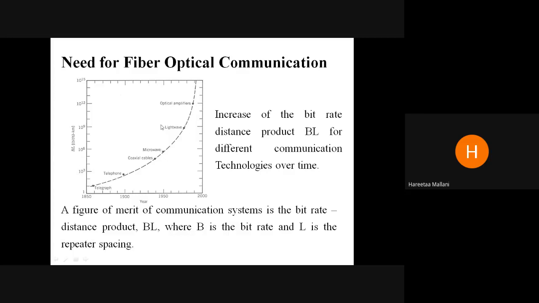See, for light wave systems, after 10 to the power 9 kilometers I have to place a repeater. Okay, initially I had to use repeaters at a very very short distance. Within 1000 kilometers I had to place a lot of repeaters, at every kilometer I had to apply repeaters. Okay, now over thousands of kilometers, there is no need of repeaters. Okay. So BL is a very important parameter.